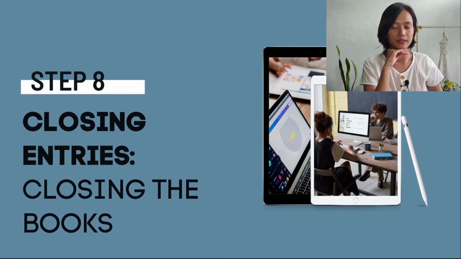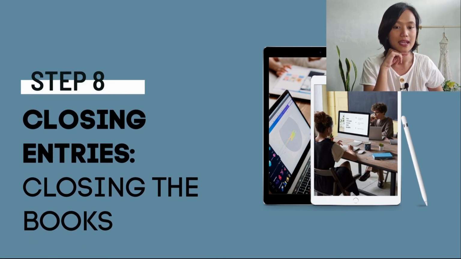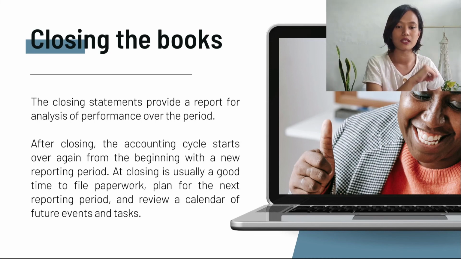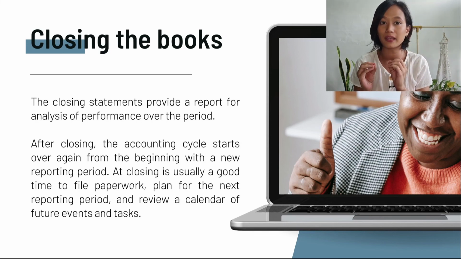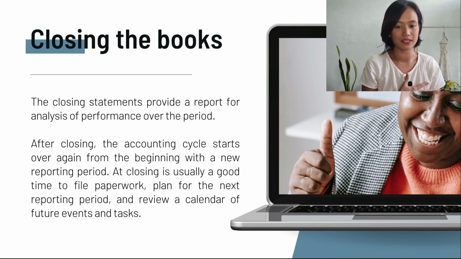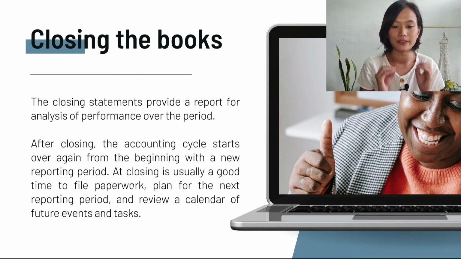For our last part, now, after the financial statements, we have to make the closing entries. This is where we close the books. Remember our discussion about the nominal accounts that you have to close at the end of the accounting period? So, this is it, closing the books. Now, at the end of an accounting period, closing entries are made to transfer data in the temporary or nominal accounts to the permanent or real balance sheet or income statement accounts. Now, transferring the balances of the temporary accounts to the owner's equity or retained earnings account is used because this type of accounts only affect one accounting period.